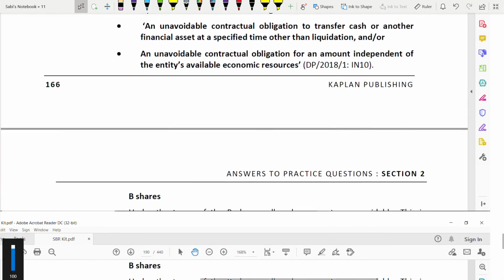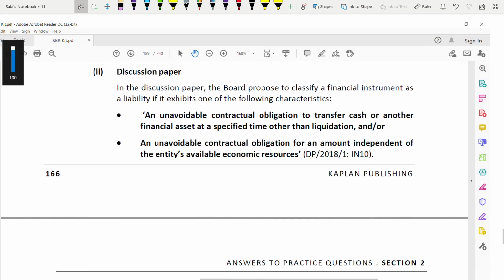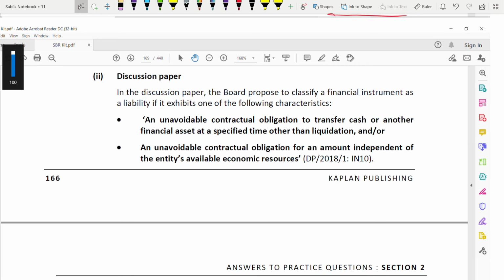Coming to the second part of it, the discussion paper. Here also you need to write B shares and share options. Okay. In the discussion paper, they propose to classify a financial instrument as a liability if it exhibits one of the following characteristics. That's what the discussion paper says. Okay, you need to go to this discussion paper. So they say for a financial instrument to be classified as a liability, one of these has to be there.